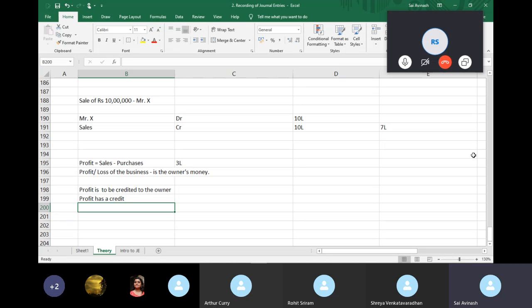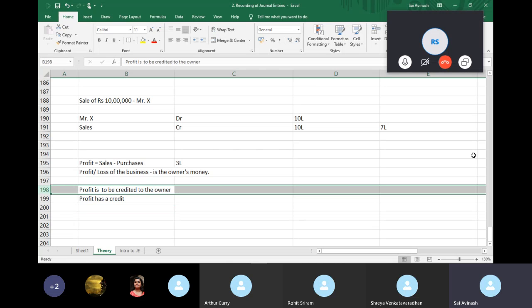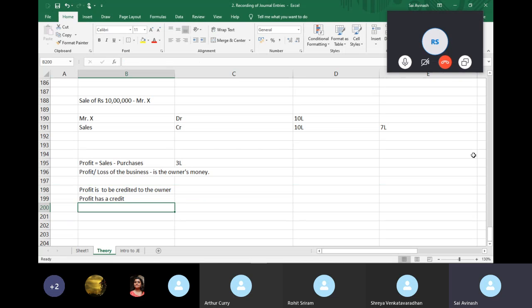This is just a heads up. This will be confusing now because this is a concept that I have to explain maybe in the last 5 classes. But I'm giving you a small idea, okay? So profit should be credited to the owner because the owner is a liability, a third person. So when a liability increases, my liability to the owner increases, so I credit him.